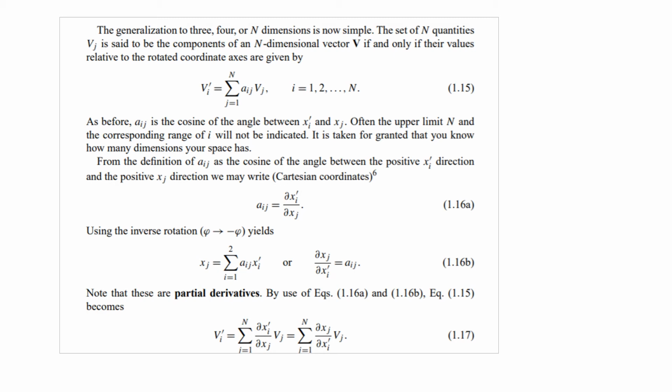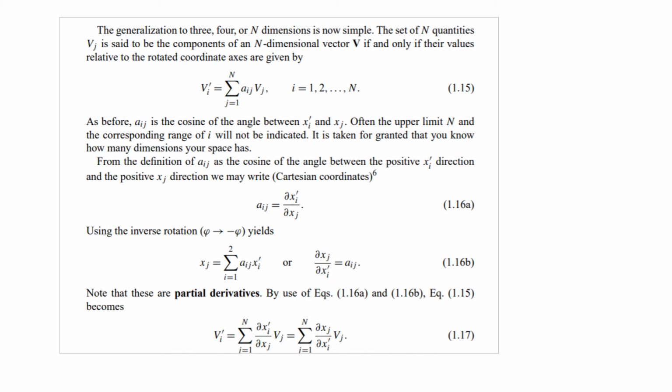a11 will be the cosine of the angle between x1 prime and x1, a12 will be the cosine of the angle between x1 prime and x2, and so on. Often the upper limit n, and the corresponding range of i, will not be indicated, that may be up to infinity. It is taken for granted that you know how many dimensions your space has. If it is 4 dimensions, the value of i will be 1, 2, 3, 4. If it is 10 dimensions, it will vary from 1 to 10, and so on.